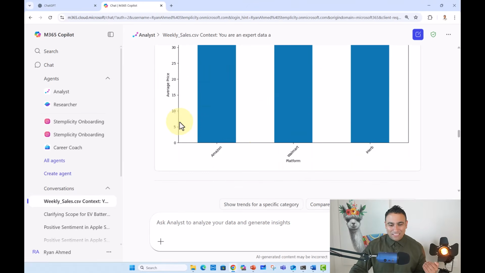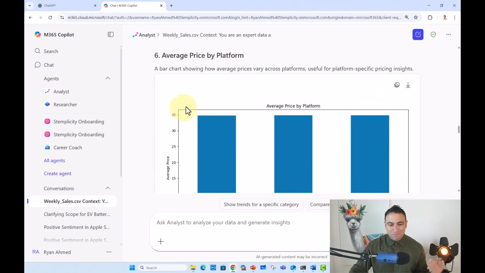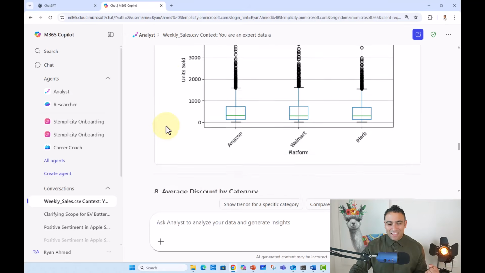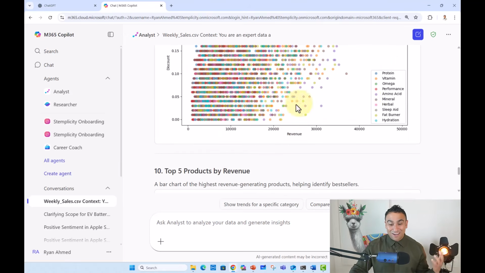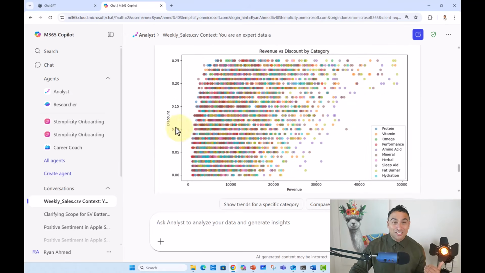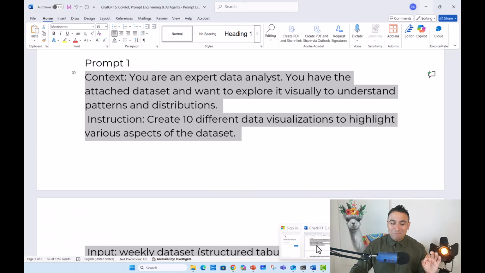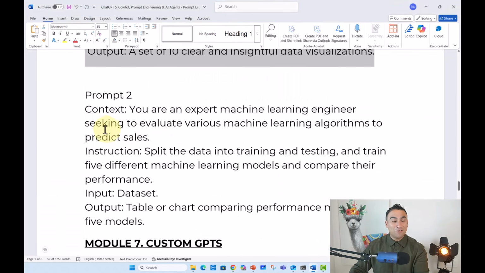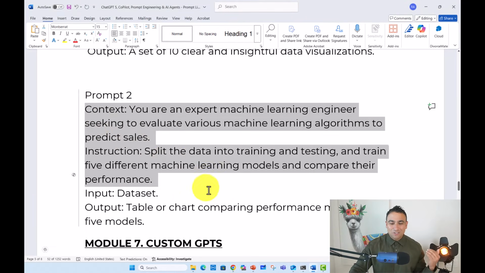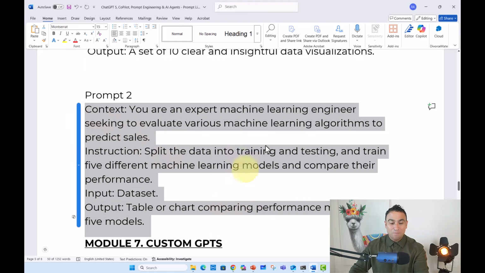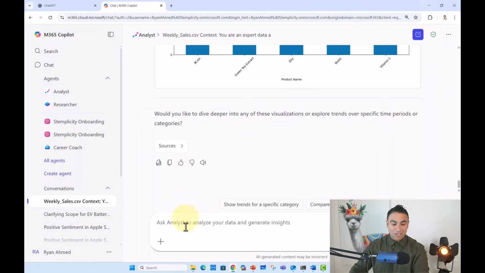And if you keep going down, you'll see this is a nice distribution here of all the different platforms. And if you keep going, again, a ton of data visualizations, showing revenue versus discounts as well. And this is pretty powerful. But what's amazing is now you can build machine learning models inside of Microsoft Copilot. So I'm going to ask it to please go ahead. I want you to build machine learning models for me to predict the sales here for us.